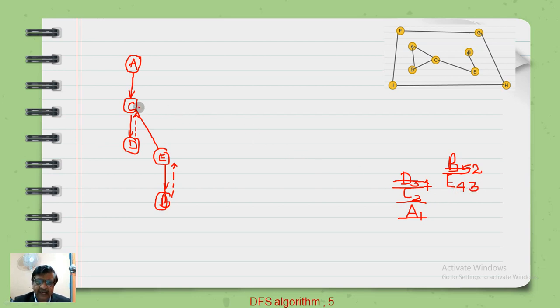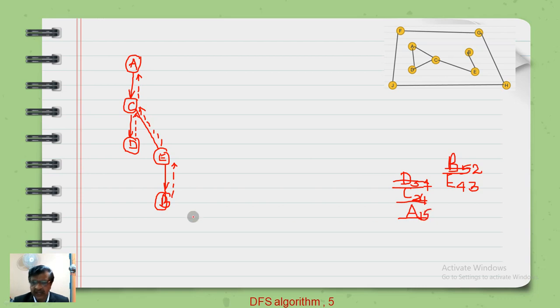Then it will come to C. It will backtrack to C, only to find that C is already visited, and there are no other unvisited vertices connected to C. So this is the fourth vertex to go out of the stack. Then it will come to A, from where the algorithm started, and all the other vertices have been visited. Therefore even A is also removed.